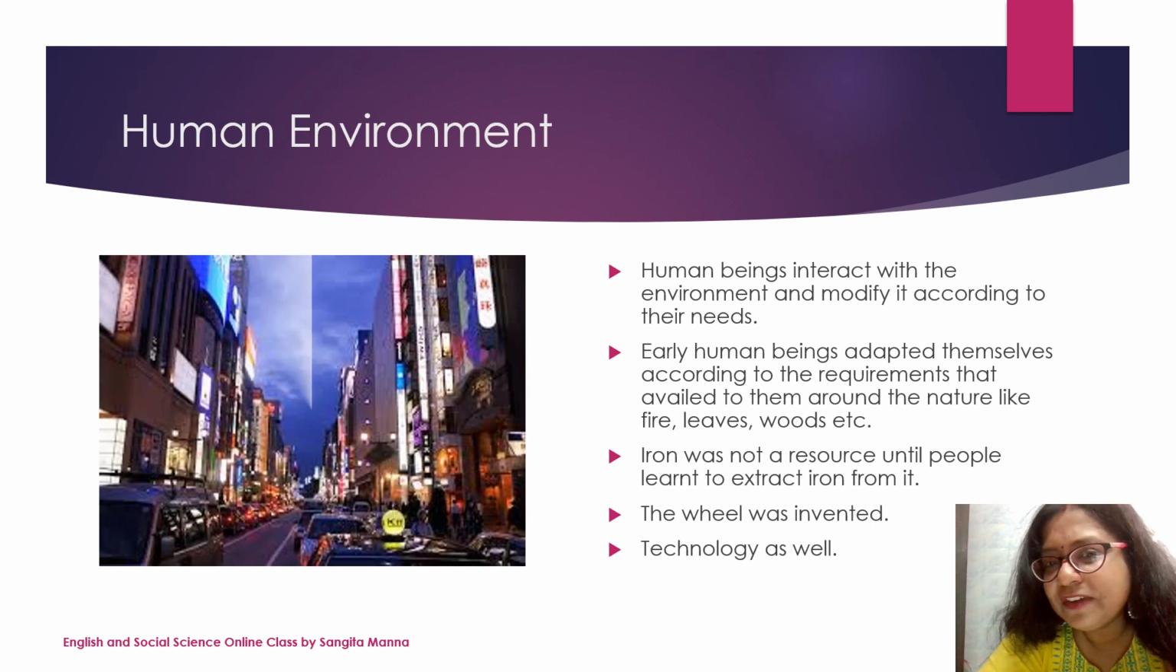What is human environment? Human beings interact with the environment and modify it according to their needs. Early human beings adapted themselves according to the requirements available to them around nature, like fire, leaves and woods, etc. Iron was not a resource until people learned to extract iron from it. The wheel was invented, technology as well.